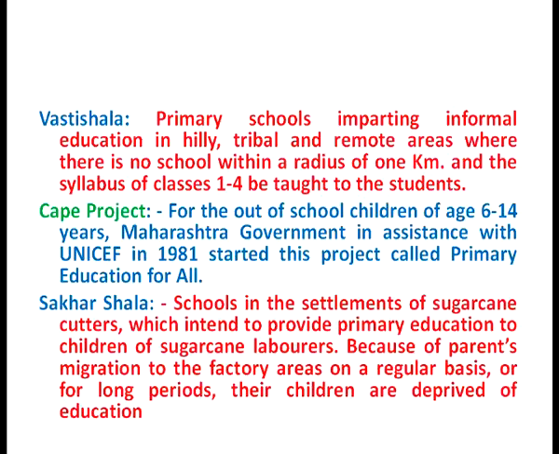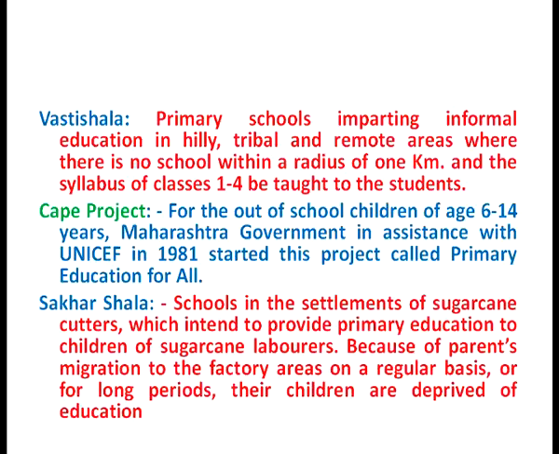For imparting education to the children of these laborers of the sugarcane industry, those Shakhar Shalas have been established in the state of Maharashtra so that the target of universal elementary education could be achieved and access to primary education could be made. All the children could be enrolled in the schools through different means, and one means for the children of sugarcane laborers was the Shakhar Shalas which were established in the state of Maharashtra.